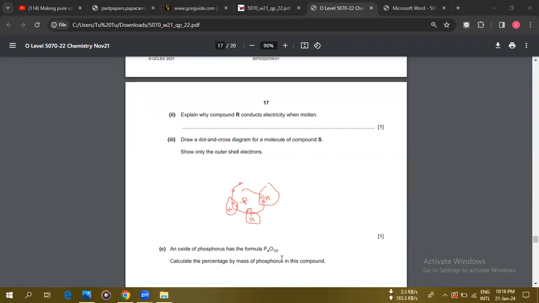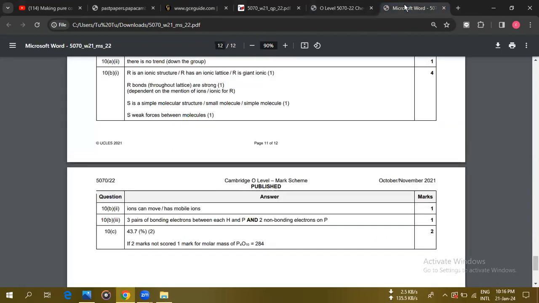So the next one, the oxide is this one. Calculate the percentage by mass of phosphorus in this compound. Now, we used to do these questions, they were not there in this paper. So, calculate the percentage by mass of phosphorus. How do you find that? For phosphorus pentoxide, P4O10, you have to calculate the total mass, and take the mass of phosphorus on top of that.